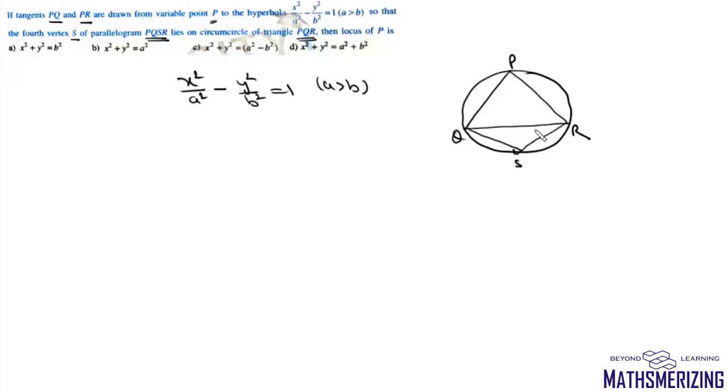Now it has to be a parallelogram. The only parallelogram possible in a circle is a rectangle. So this PQSR must be a rectangle. So if it is a rectangle, then this angle must be 90 degrees. Then this P is nothing but the locus of the point of intersection of perpendicular tangents, and the locus of the point of intersection of perpendicular tangents is nothing but the director circle. So this locus of P will be simply x square plus y square equals a square minus b square, and that's your option number C.